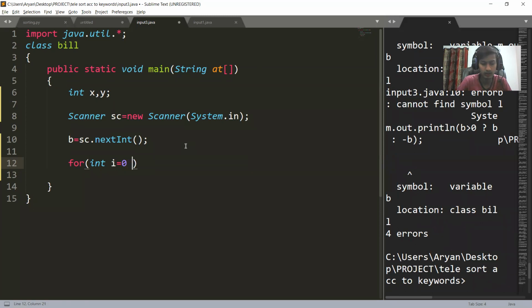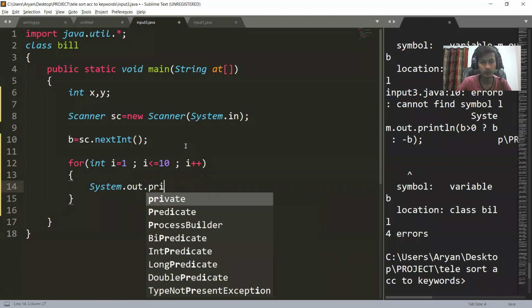I less than 10 and I plus plus. So let's suppose I started it from 1. Now what is the task that I have to repeat again and again? Let's suppose I have to print the numbers from 1 to 10.